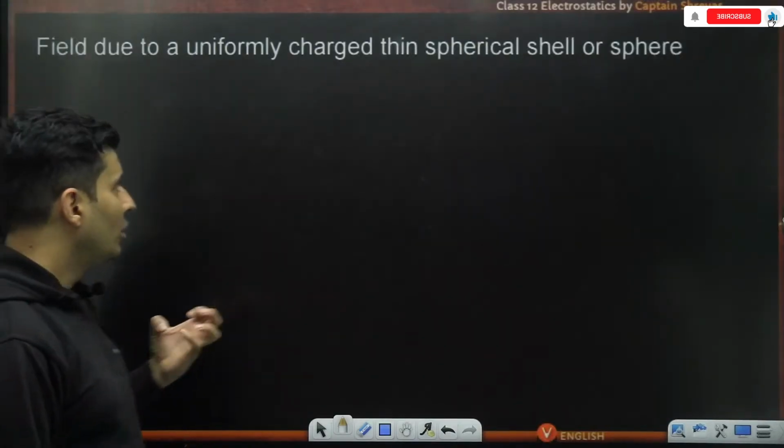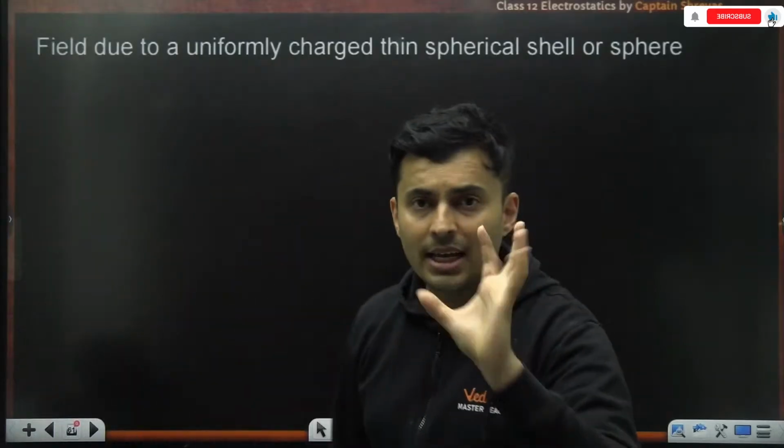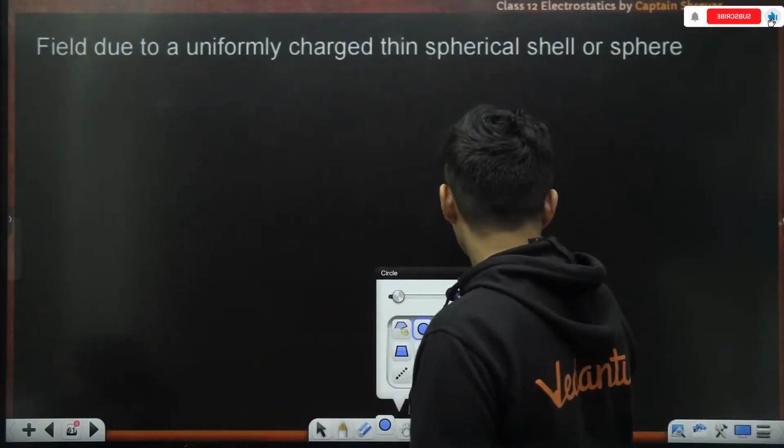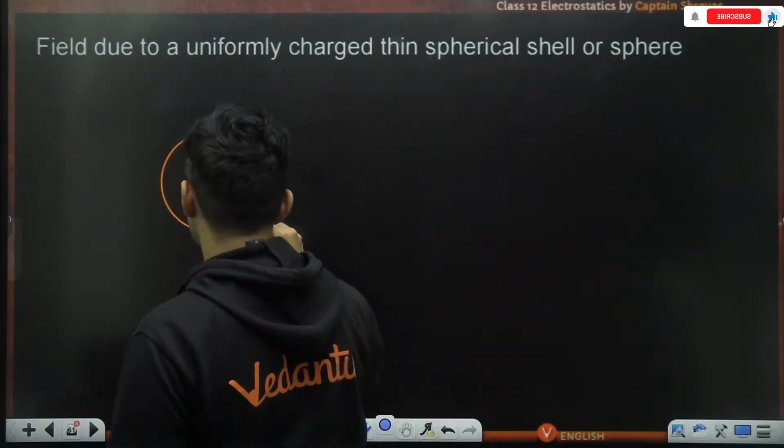Now let's go to the field due to a shell and a sphere. What's the difference? When I say a shell, it means literally a shell.